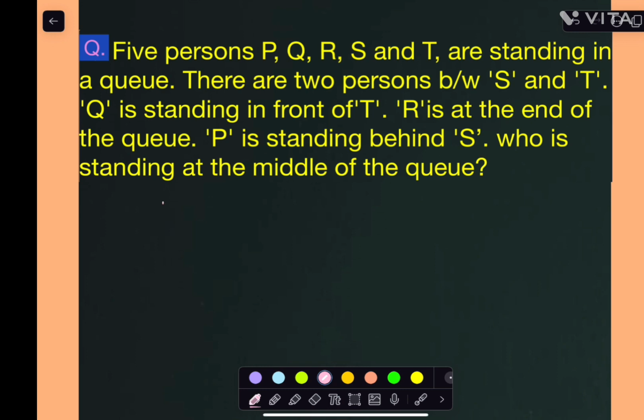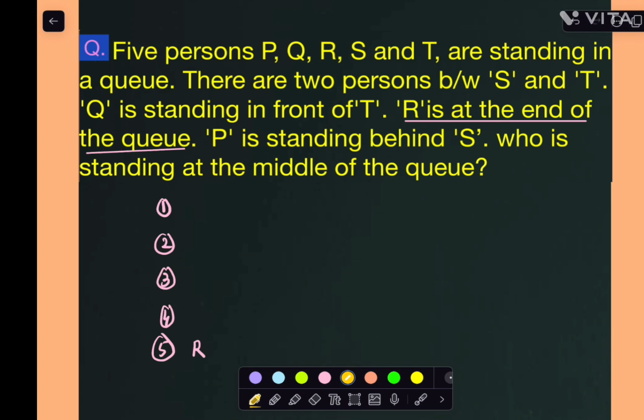Here also 5 persons are there. We can take it like this, 5 positions we are taking. Here R is at the end of the queue, mentioned in the question. So he is at the end of the queue, right? So let me take the R value here. Next one, ma. There are two persons between S and T given. So between S and T, two gaps here. It may be TS format also. It is one condition, right?